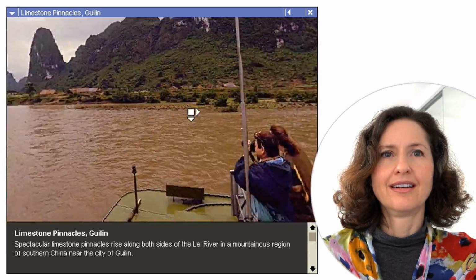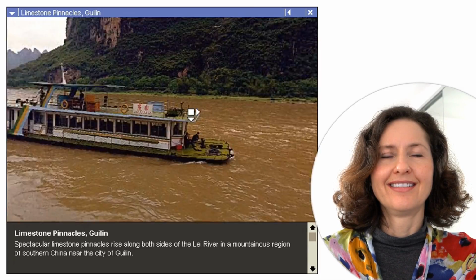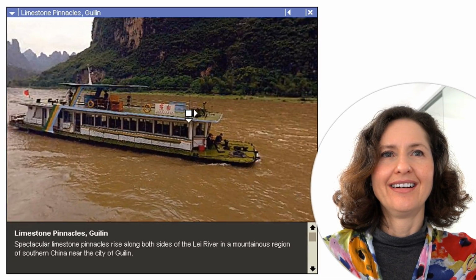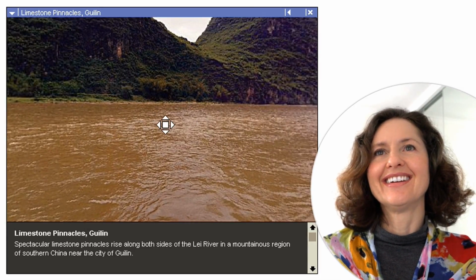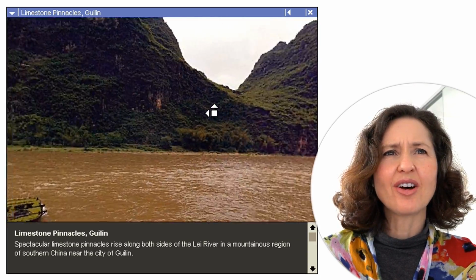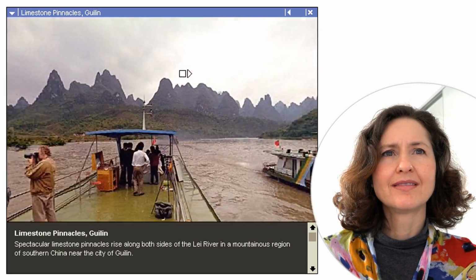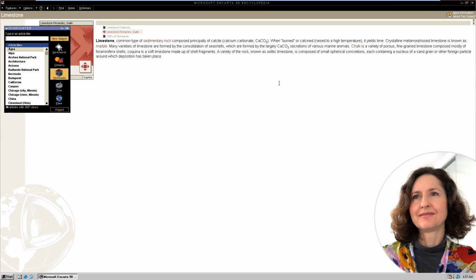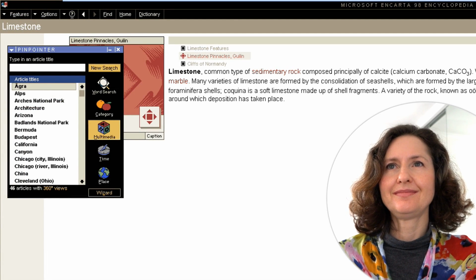See, and that's how you can move around and look around 360-degree views. It's a lot better than just a normal encyclopedia. Yeah. Where's the limestone? It's just saying these are the limestone pinnacles, and they rise along both sides of the river. Maybe those mountains are limestone. Yeah, maybe those are limestone mountains. Next up, can you get a dictionary definition for the word windbag?